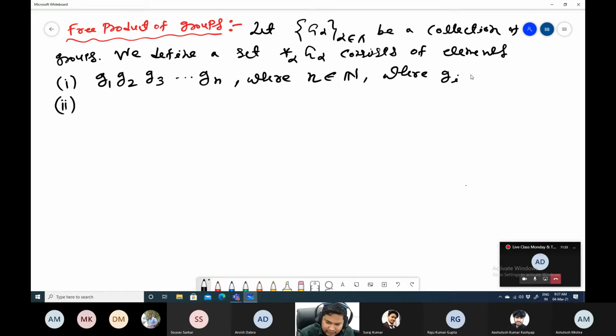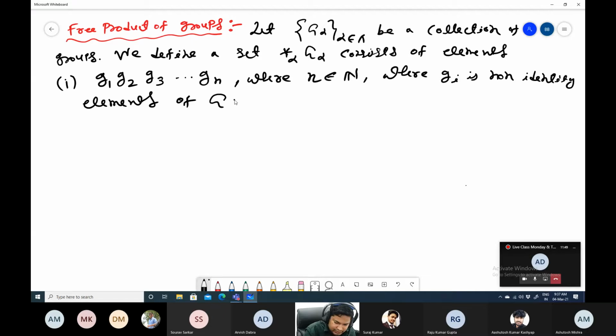Gi is a non-identity element of G alpha i. Okay, so we are taking the non-identity elements and just writing them in terms of a word. That's all. And there is a property that Gi and Gi plus 1, that is, any two consecutive letters, are not in the same group.